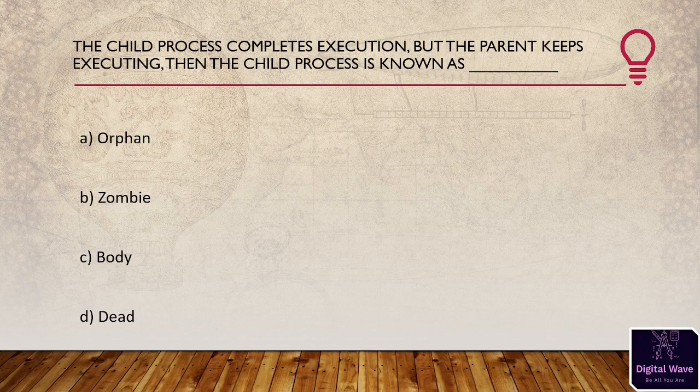Next question is: if the child process completes execution but the parent keeps executing, then the child process is known as blank. First option is orphan, second one is zombie, third option is body, and the last option is dead. So the right answer will be zombie. If the child process completes execution but the parent keeps executing, then the child process is known as a zombie. When a child process terminates, its resources get deallocated but its entry in the process control block, PCB, remains there until its parent calls the wait system call.